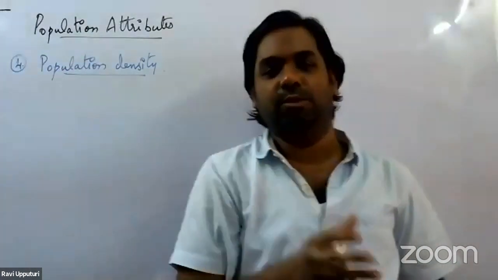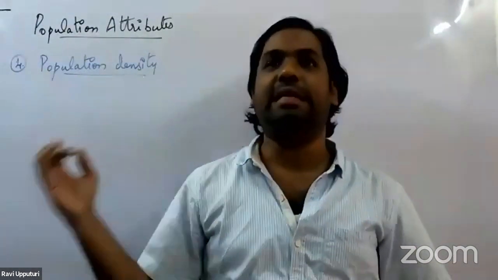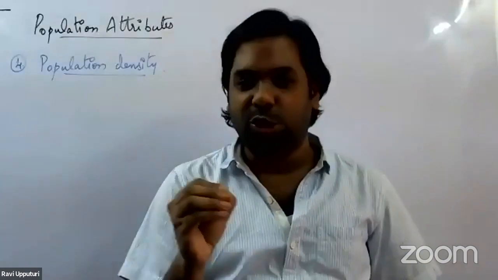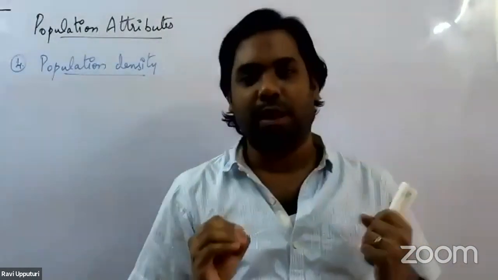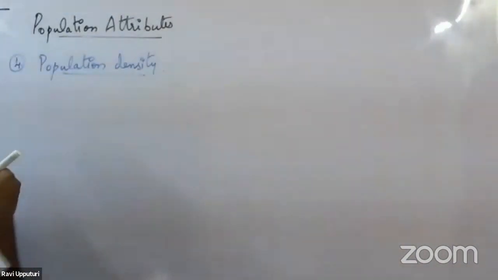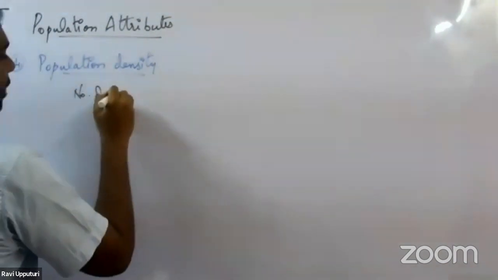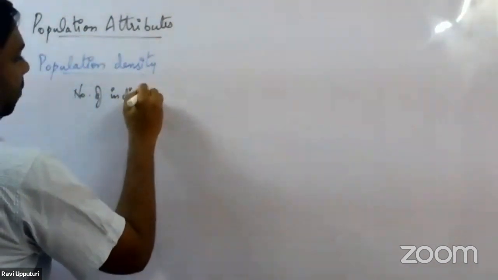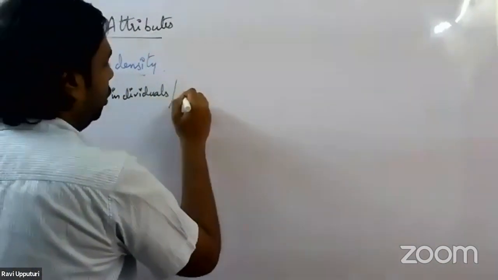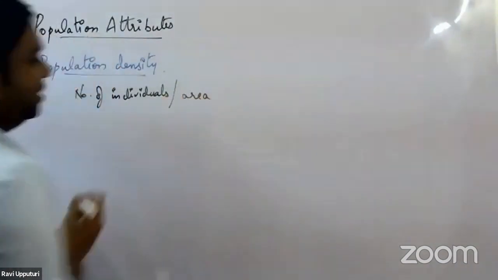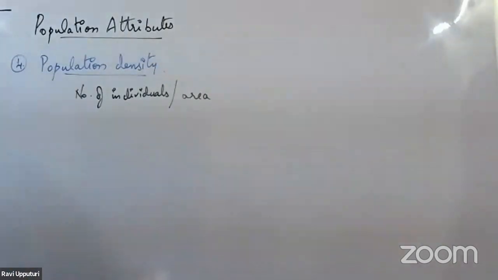Population density, in other terms, we can also call the population size. Population size or population density refers to the number of individuals or organisms present in a unit area. So how can we define population density? It is the number of individuals in a particular population present per unit area. In case of land, we usually take it as unit area. In case of aquatic ponds, we take it as unit volume.